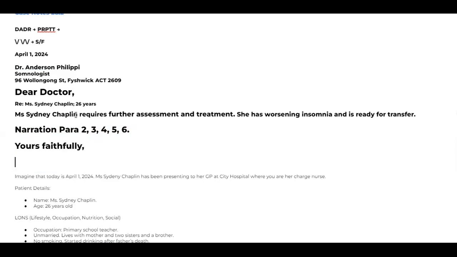Yours faithfully, comma, charge nurse. That's fine. Anybody can write that, charge nurse. Now, the biggest problem is not a problem, but the biggest area is this one. We have to complete the next paragraphs now.